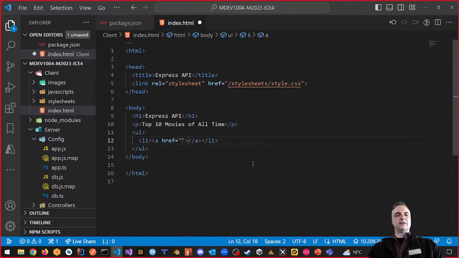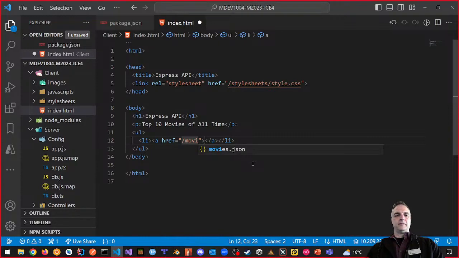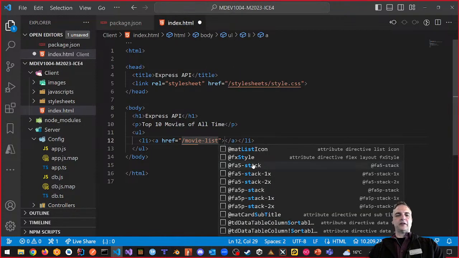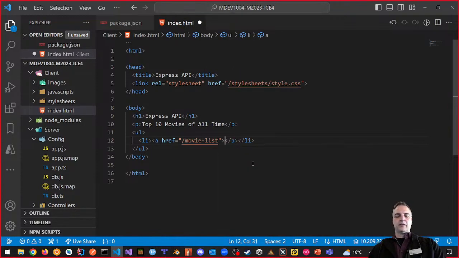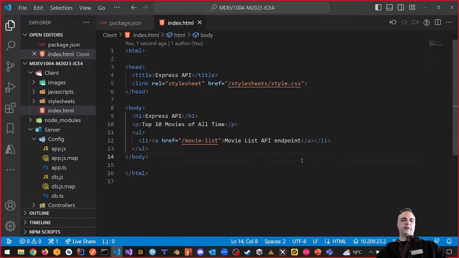So it's going to look like this: UL with an LI with an href, which is going to give us our movie list API endpoint. What this does for us is basically say, hey, this is an API, here's our movie list API endpoint. So then if I save, this is just for the front end.